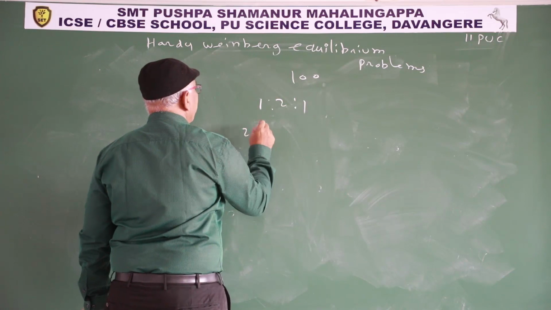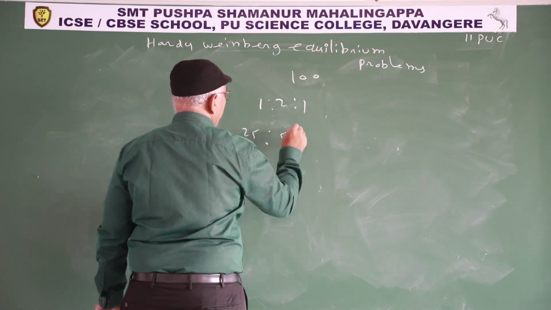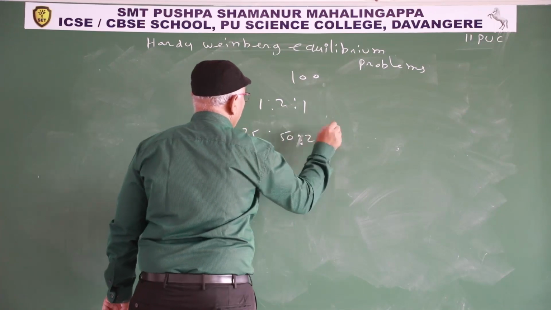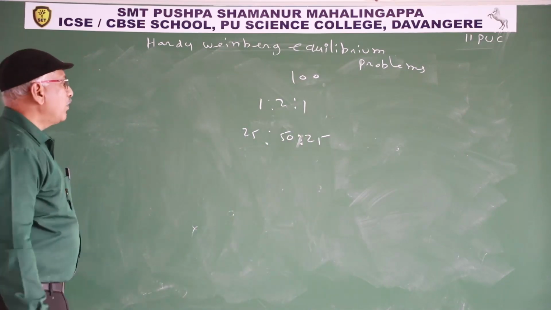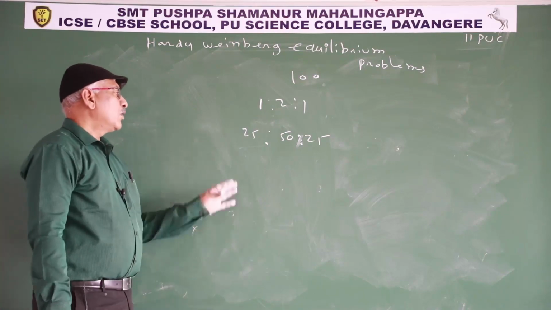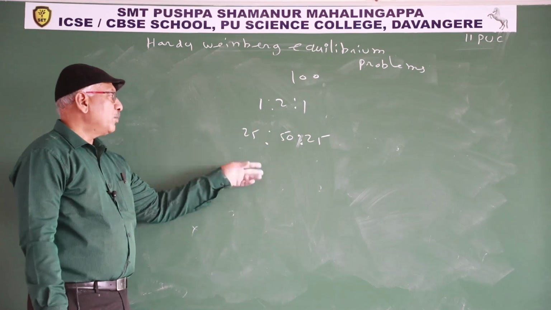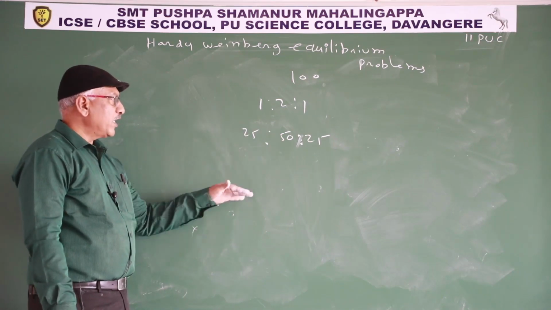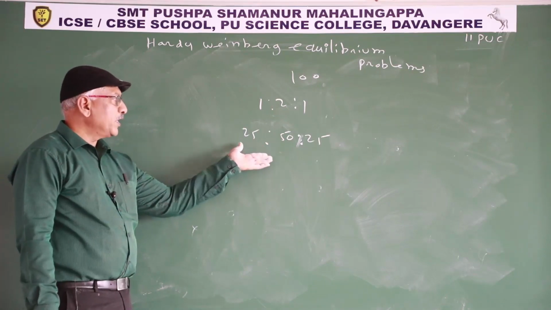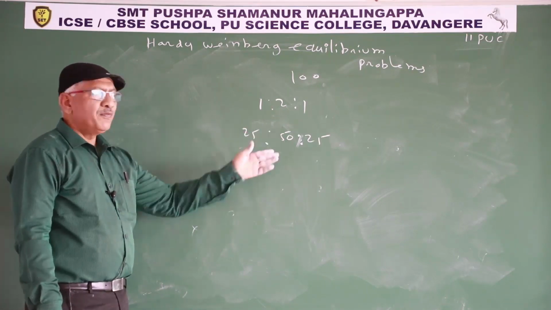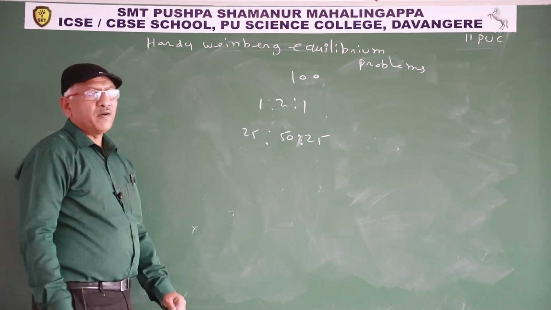So 25 is homozygous dominant, 50 heterozygous individuals, recessive 25. So by applying the formula you can calculate P: 2 into homozygous dominant plus heterozygous divided by 2 into total population. The frequency of capital A is 0.5. The frequency of small a is also 0.5.